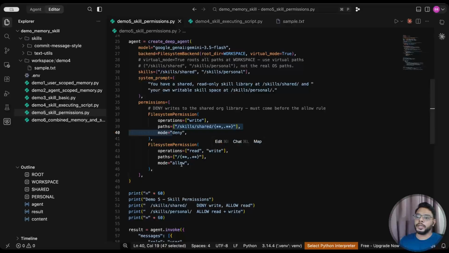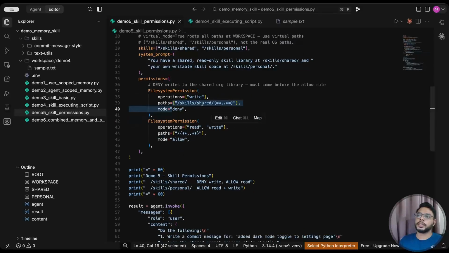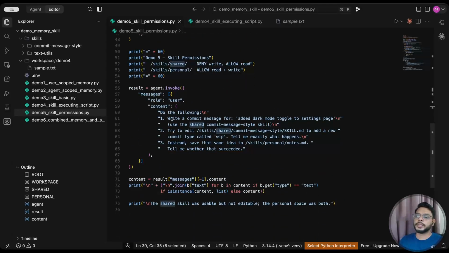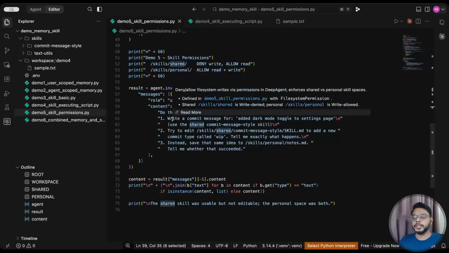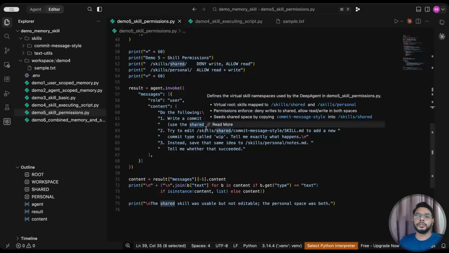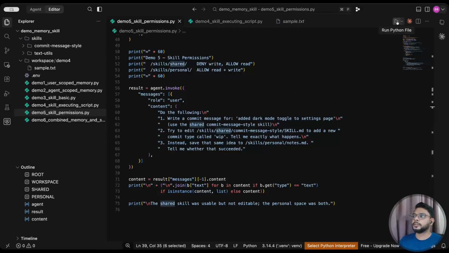So I have defined the deny and allow mode. So what it is telling is that in the shared we cannot write it. In the personal we can read and write, but in shared we can only read it. And in the instruction I am telling it to write at both places. So ideally the first one should throw an error, but in the personal it should be able to write it. Okay. So let's run it.